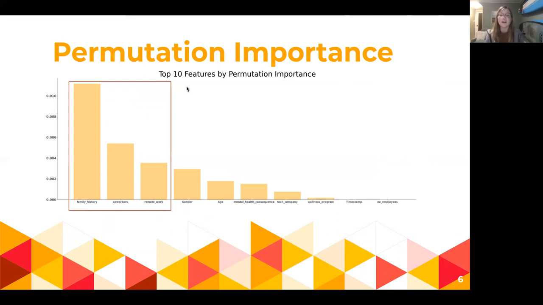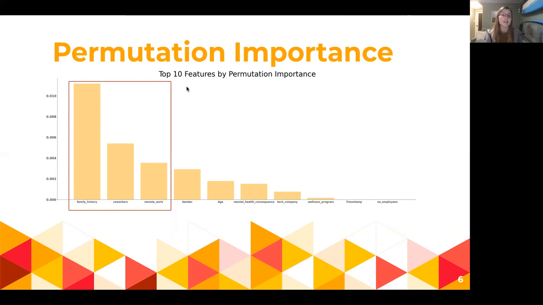Now, it is very important to note that permutation importance does not provide a measure of importance in general or overall. It is a measure of the importance to this model. So it is model specific, and this might change depending on what kind of model we are implementing. And that is important for further research in this area, which would be to fit different models and find different permutation importances and perhaps balance those to see what features are important across models.